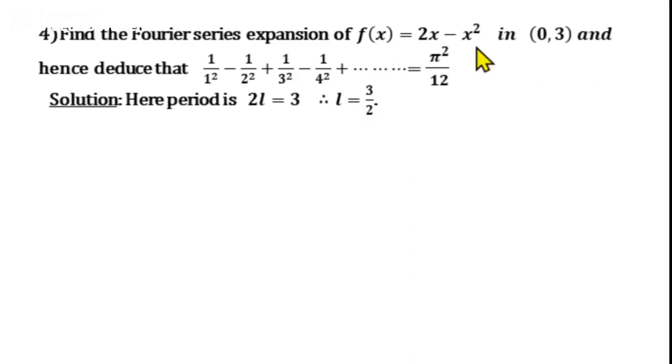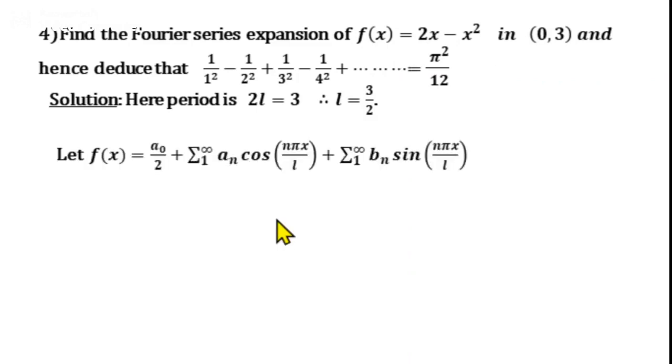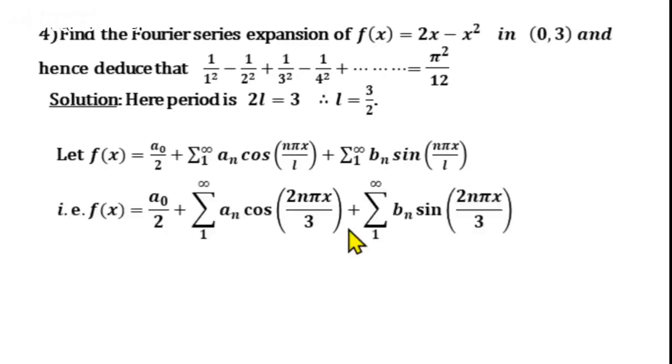So the Fourier series expansion is given by f of x equal to a0 by 2 plus summation n from 1 to infinity an cos n pi x by L plus summation n from 1 to infinity bn sin n pi x by L. In the next step, we substitute for L and write the series as f of x equal to a0 by 2 plus summation an cos 2 n pi x by 3. Substituting for L, we have n pi x by 3 by 2, or we can write 2 n pi x by 3. Similarly, the next term is summation bn sin 2 n pi x by 3.